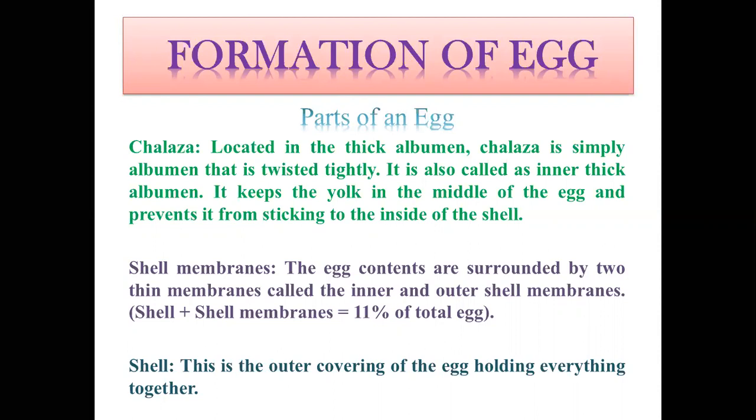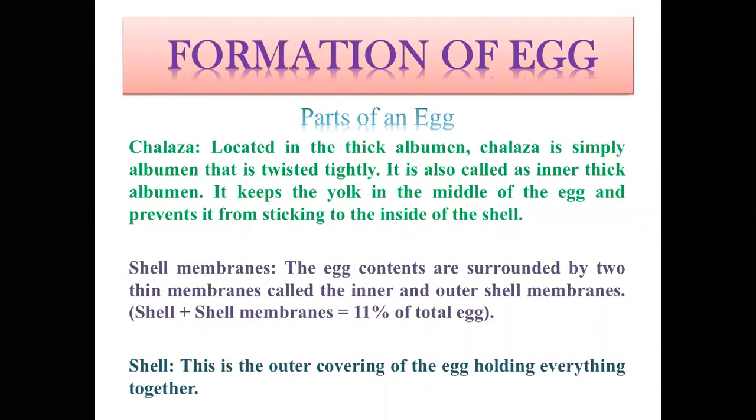Because of this turning, the albumin surrounding the egg will form chalaza, a cord-like structure. It is also called the inner thick albumin. It keeps the yolk in the middle of the egg and prevents it from sticking to the inside of the shell.